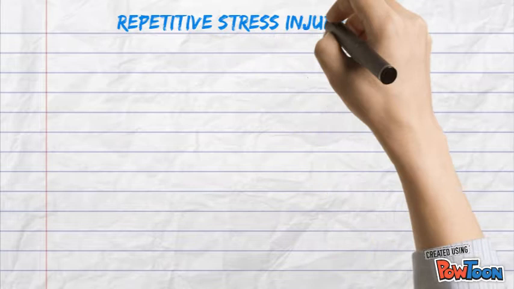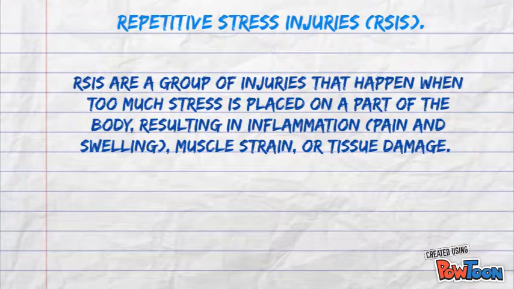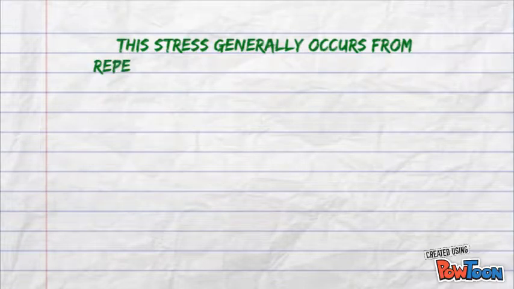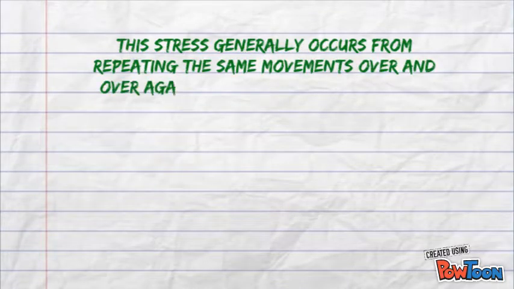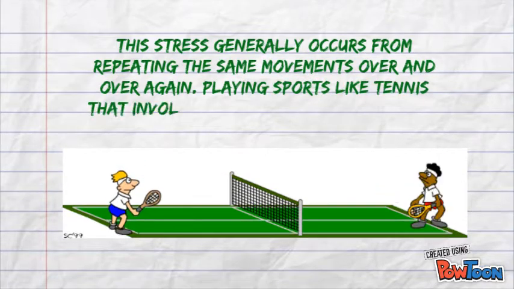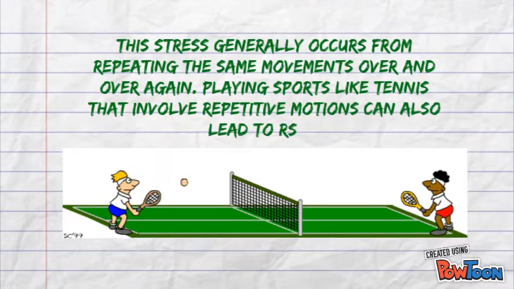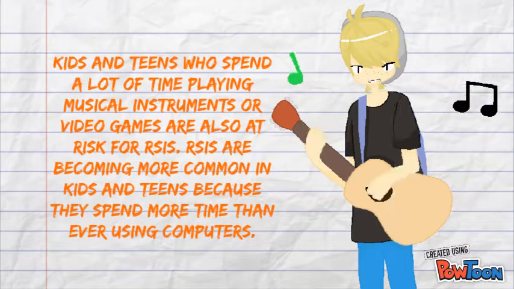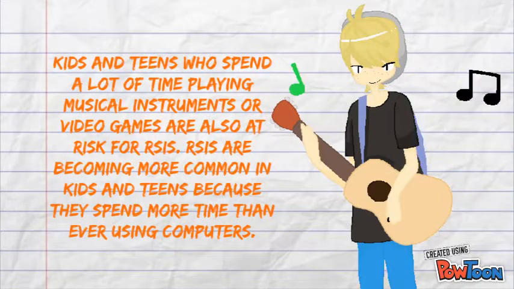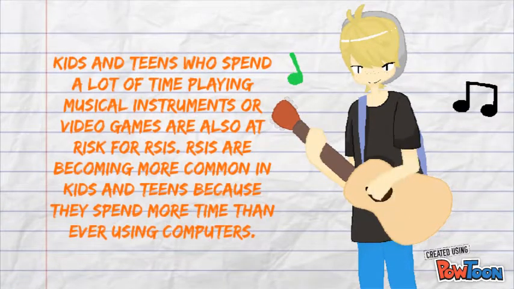Repetitive stress injuries, RSIs. RSIs are a group of injuries that happen when too much stress is placed on a part of the body, resulting in inflammation, pain and swelling, muscle strain, or tissue damage. This stress generally occurs from repeating the same movements over and over again. Playing sports like tennis that involve repetitive motions can also lead to RSIs. Kids and teens who spend a lot of time playing musical instruments or video games are also at risk for RSIs. RSIs are becoming more common in kids and teens because they spend more time than ever using computers.